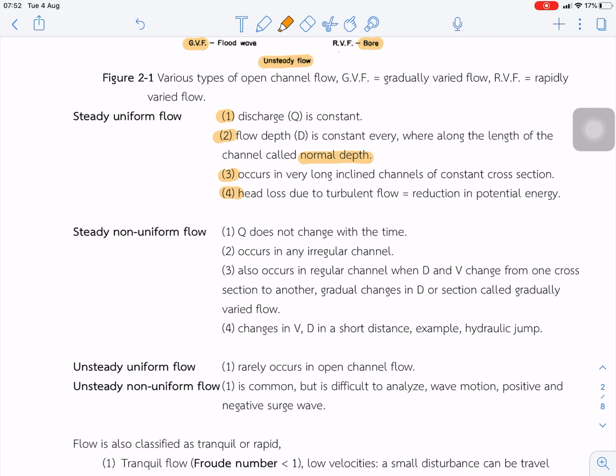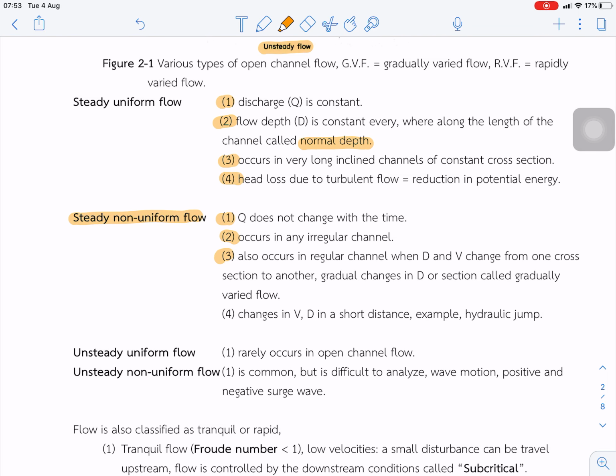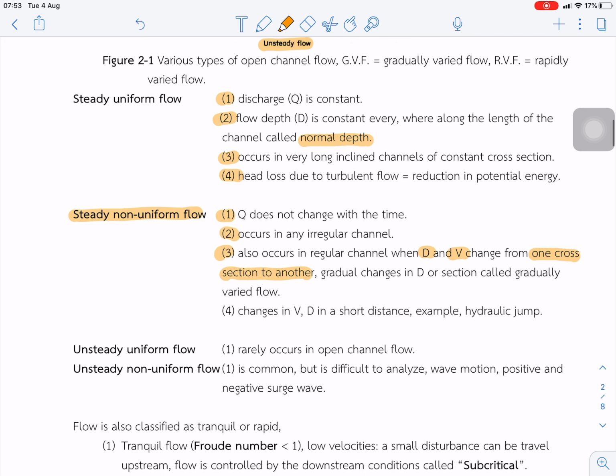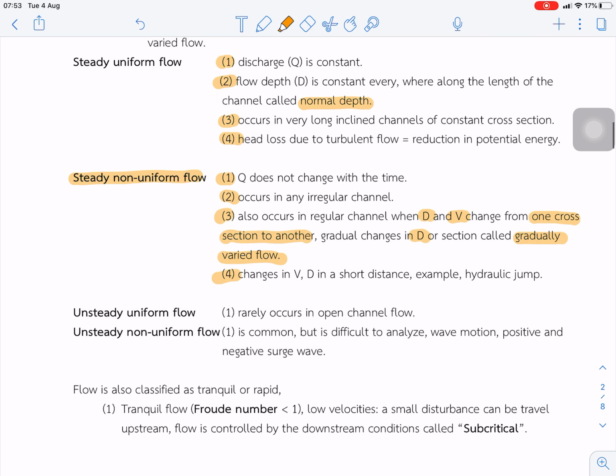For the steady non-uniform flow, one property is that Q doesn't change with time, and it occurs in an irregular channel, where depth and velocity change from one cross section to the other. Gradual change in depth or section we call gradually varied flow. And the change in velocity and depth over a short distance we call rapidly varied flow, for example a hydraulic jump.